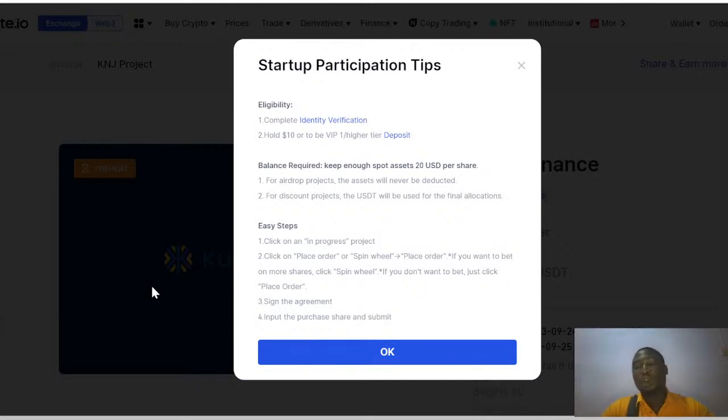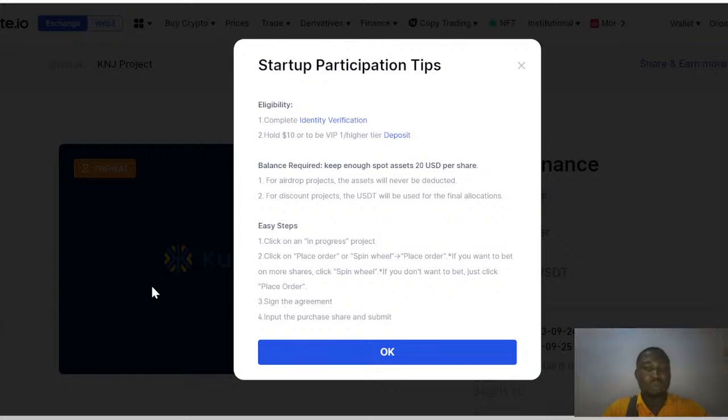Immediately you are done with your KYC verification, you just have to hold up to $10, or be a VIP1, or have a kind of high-tier deposit to be part of this project, as the participation tips say. Now one very important step is the balance required: keep enough spot asset, like 20 USDT per share.